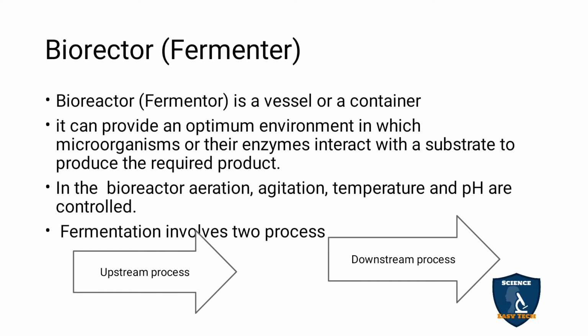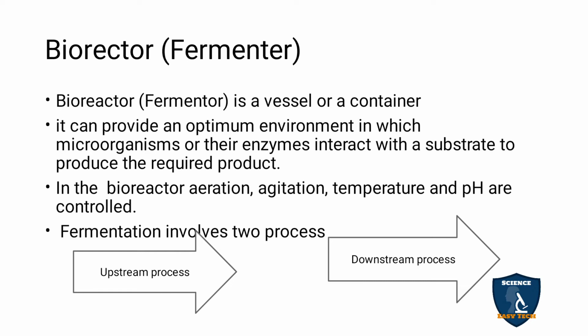The substrate and the enzymes interact and produce the product. For this they need an optimum temperature and pH, which you have to provide. Here they named it the optimum environment.